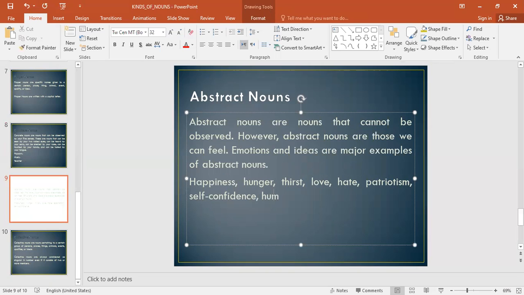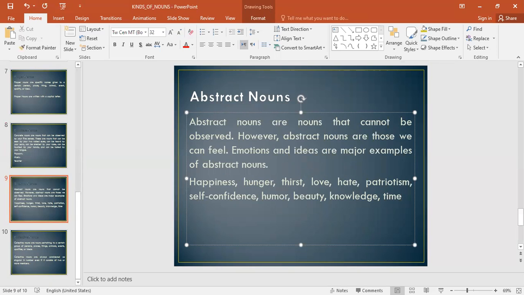Here, humor, okay, beauty, okay, knowledge, time, all right? All these things are abstract again because they are not sensed by any of the five senses. You cannot physically touch them, you cannot see them, you cannot hear them, you cannot taste them. They're more of emotions, inside emotions, and ideas, broad ideas.